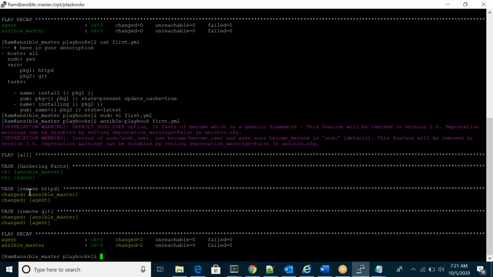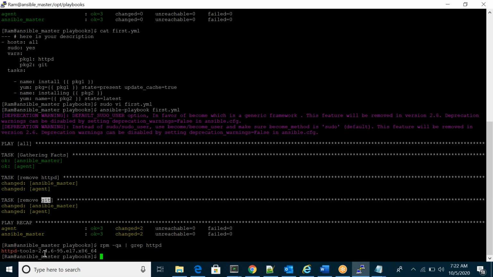Yellow color means changed, so I'm removing here. I don't have the actual package, and this is just tools and the actual package name. So like that, you can use the variables also.